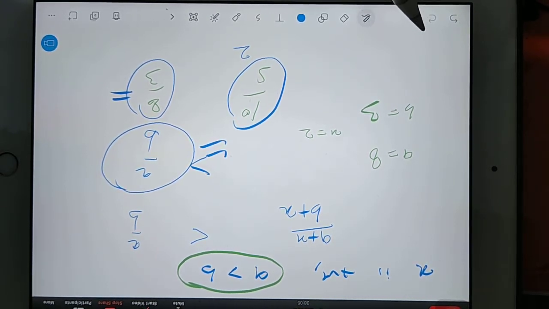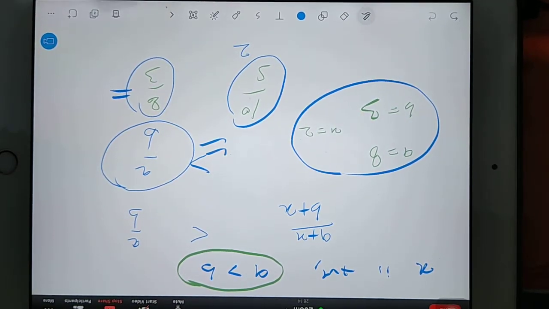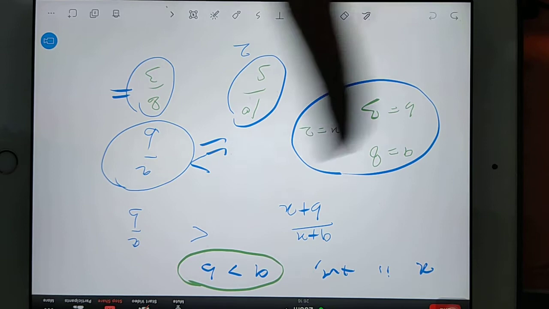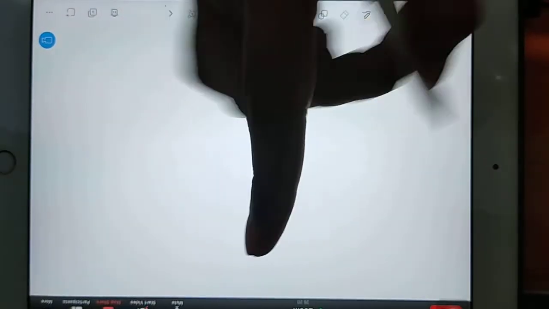Any doubt here, guys, in these two? It's clear. Simply consider the values and check which option is correct. Use your GATE calculator. Now I am giving you one question. Use the same kind of concept and then reply to the question.